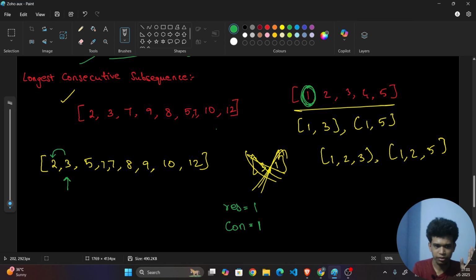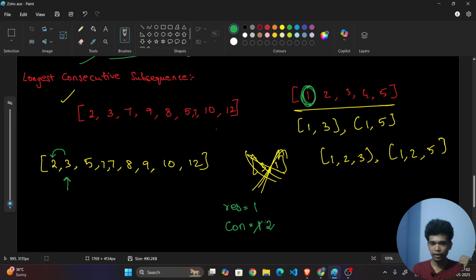Whether these two are consecutive? Yes, it is consecutive. The current element is equal to the previous element plus 1. So it is consecutive. So what should I do? I should add 1 to my consecutive count. So it will be 2.